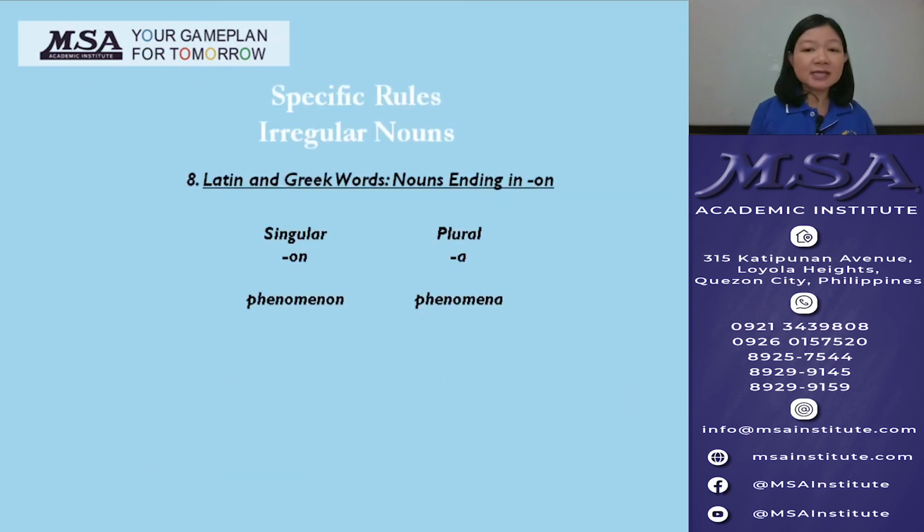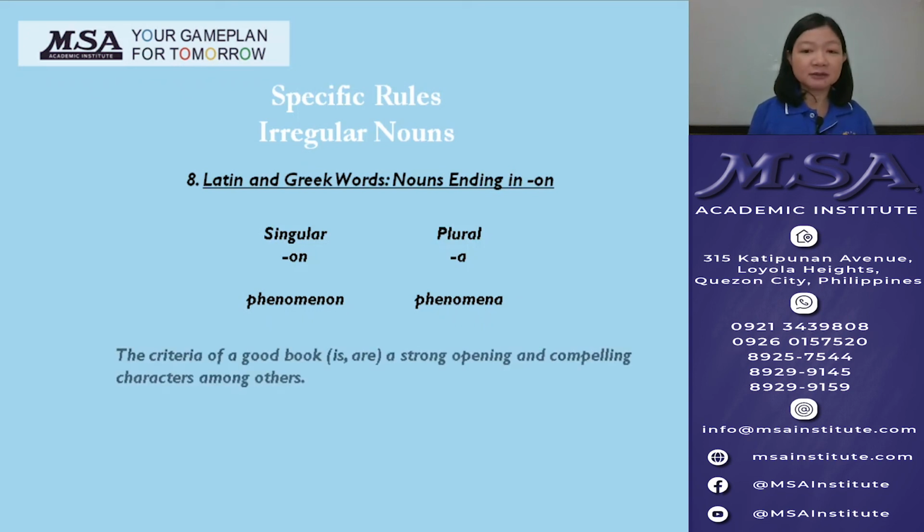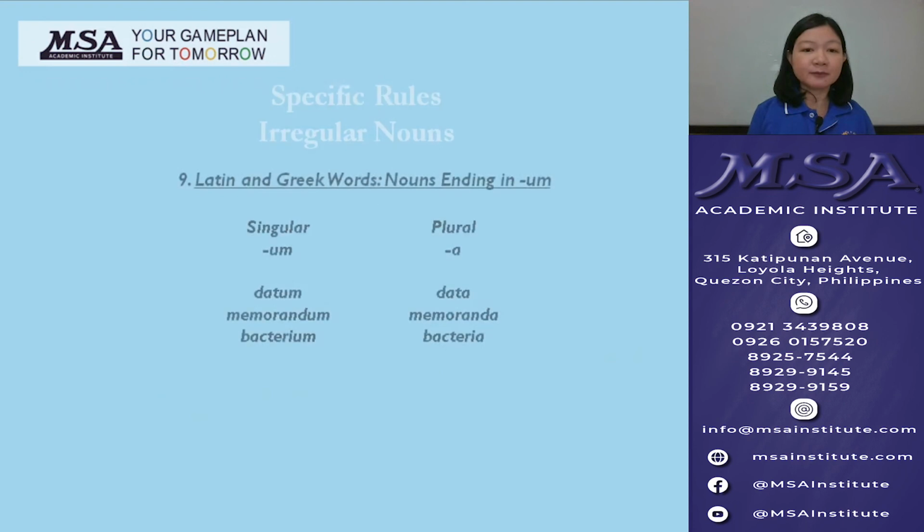Eighth is the noun ending in on in singular becoming a in plural. For example, phenomenon becoming phenomena. What is the correct verb in this sentence? The criteria of a good book are a strong opening and compelling characters, among others. Criterion singular becomes criteria plural, so criteria take the plural verb.